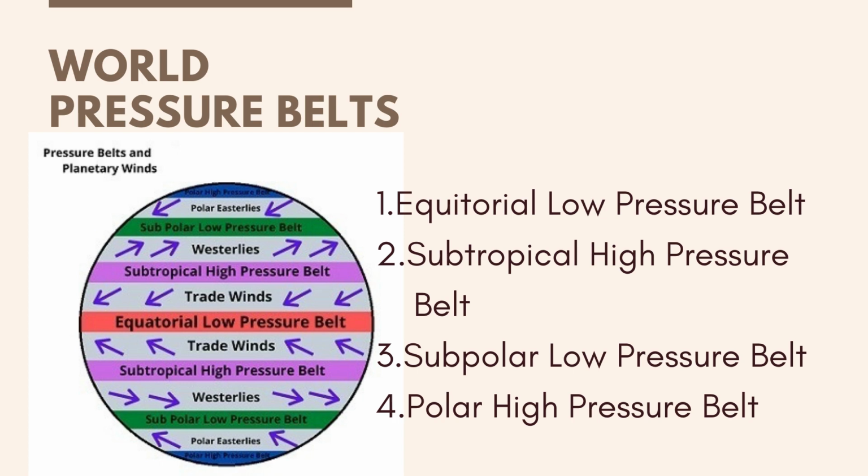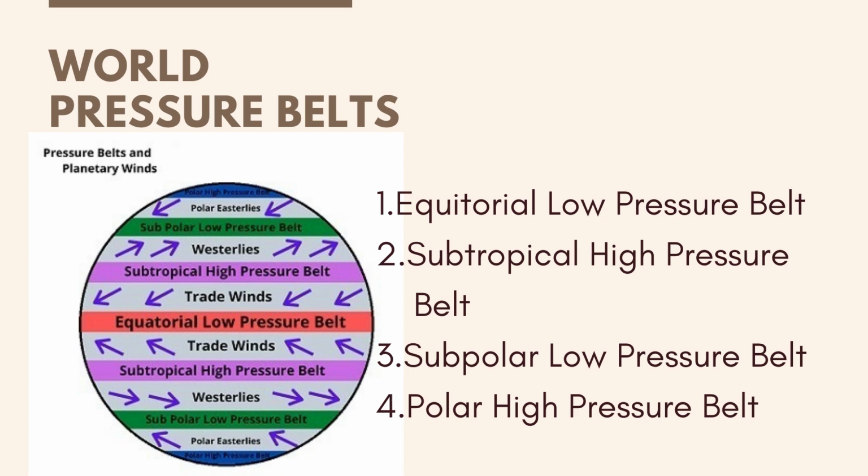Now let's see the subpolar low pressure belt. The subpolar low pressure belt has higher temperature compared to polar regions, thus it's a low pressure belt. It is between 60 degrees and 70 degrees in each hemisphere, and it is formed near the Arctic and Antarctic circles. This is the region where the winds coming from the subtropics and the polar region meet and rise up. When the winds meet, the wind that is warmer and lighter in weight rises up to the troposphere.